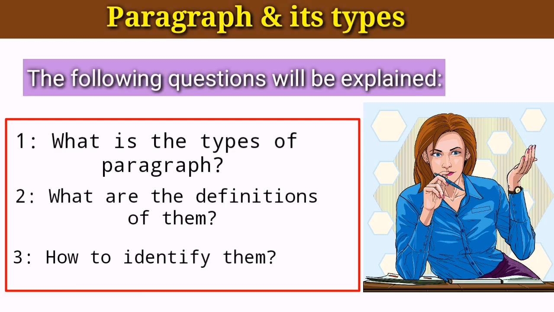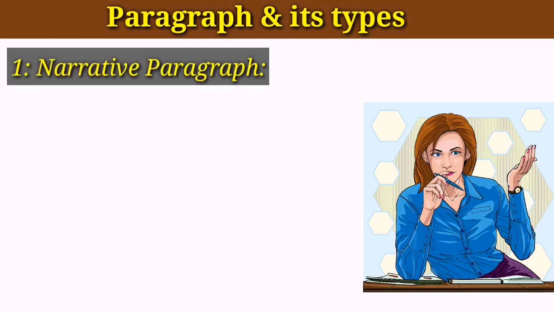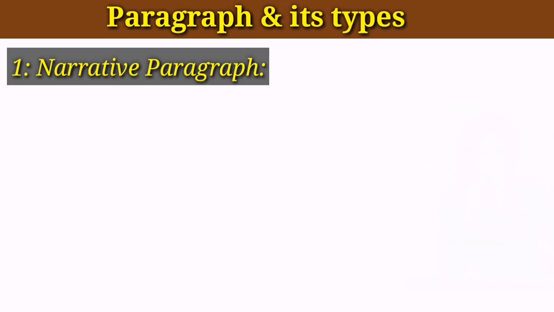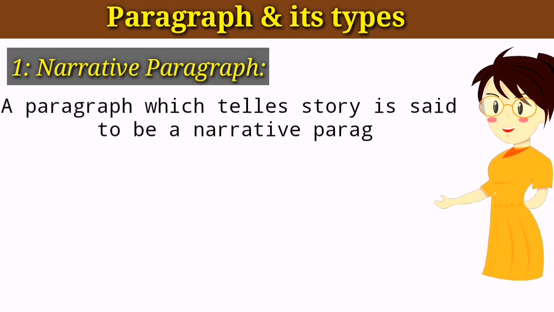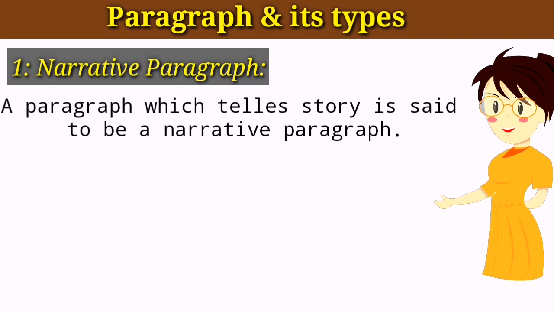Well, the first one is narrative paragraph. As you look at the word narrative, it is derived from the word narration, which means a story. So basically a narrative paragraph is a paragraph that tells a story. Simply you can say when there is a paragraph which consists of a story, that paragraph will be called narrative paragraph. It is so easy, a story can be about anything, right? And when there is a story in a paragraph, that paragraph will be called narrative paragraph.